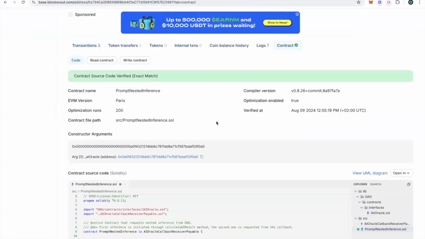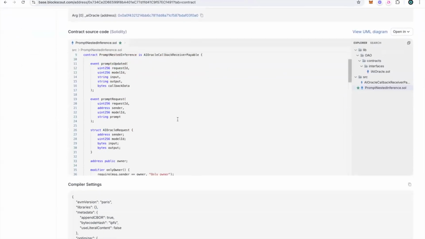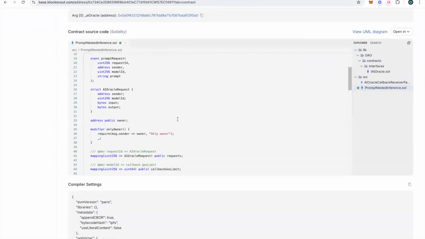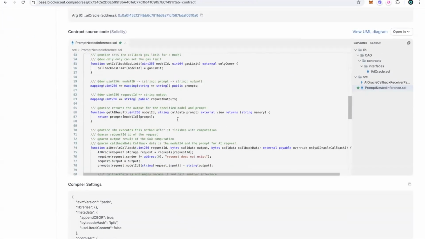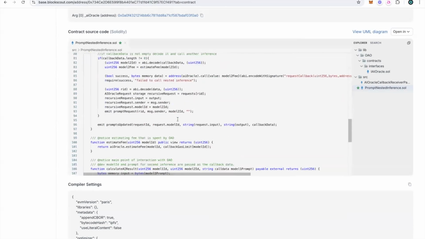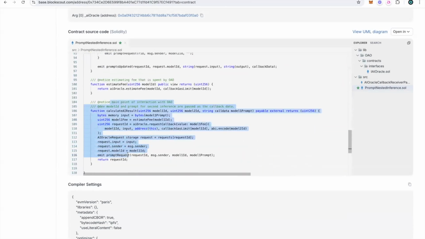This is the contract that interacts with the on-chain AI Oracle. We can see there is this calculateAIResult method, and it requests inference. It passes the prompt generated from the user's answers to these questions.